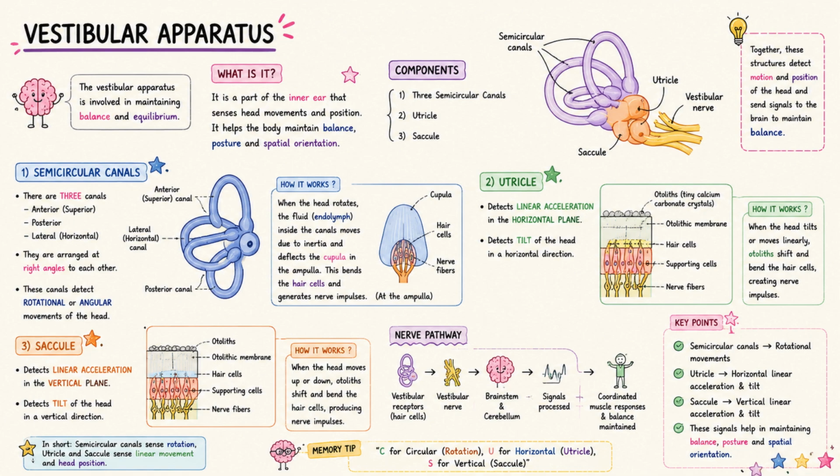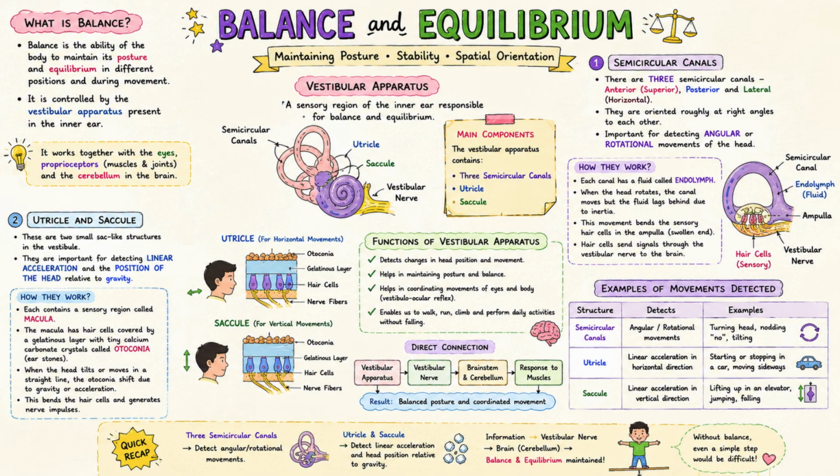So remember, semicircular canals: rotation. Utricle and saccule: linear acceleration and head position. Together, these structures send information to the brain and help maintain balance, posture, and spatial orientation.